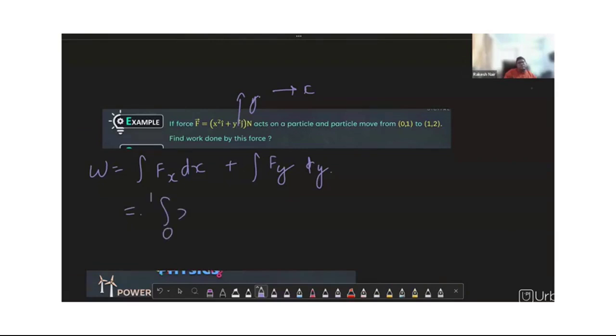Substituting the values: for Fx, we substitute x square, and for Fy, we substitute y square, with dy.